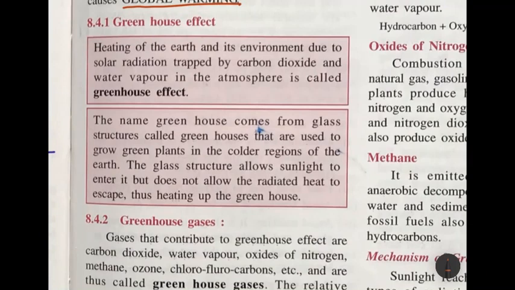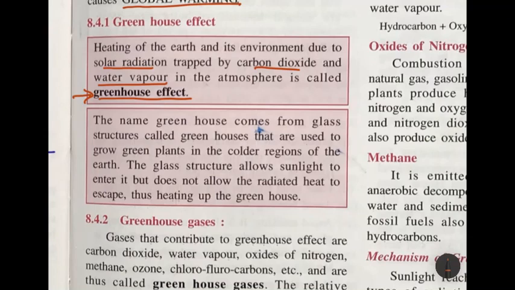Now moving on to the greenhouse effect. Heating of the earth and its environment. Our earth is warm. Why? Because the solar radiation is trapped by carbon dioxide and water vapor, which is present in the atmosphere. Now that is in a very natural environment, okay, and this is known as the greenhouse effect. Now this word greenhouse comes from the glass structures called greenhouses, okay. Now they are used to grow green plants in the cold regions.